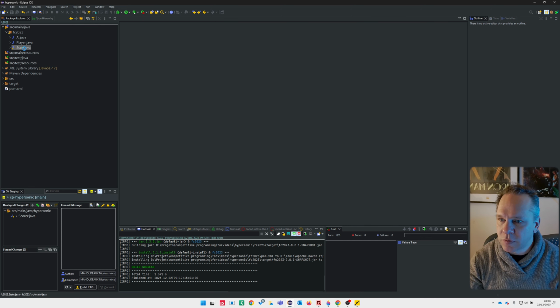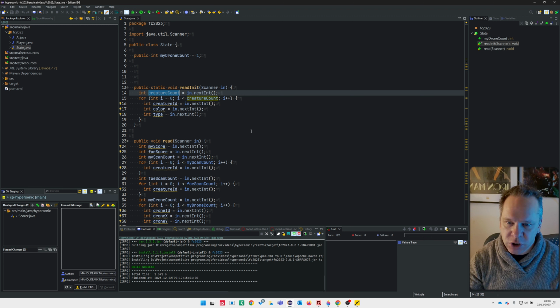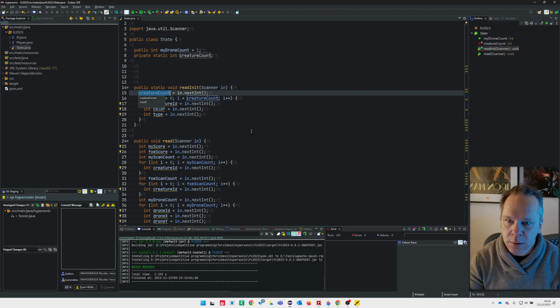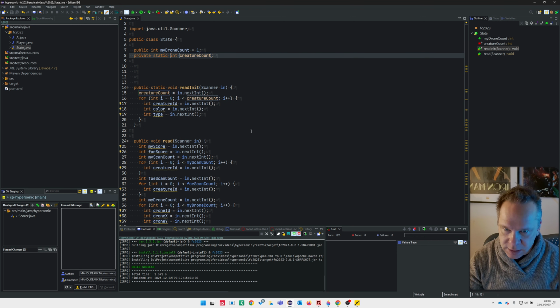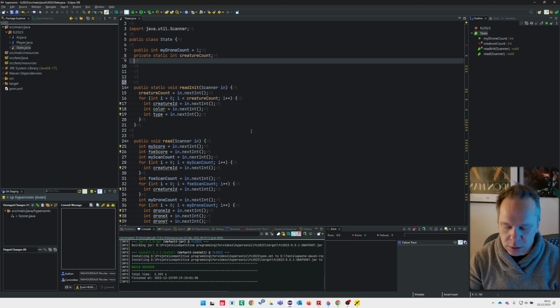We'll close everything. So now my state. Here I read a number of creatures, so I will keep it in a field. It's static, okay, and for each creature I get the ID, the color, and the type. What I will do is keep this information in arrays. So it's a pretty good start.